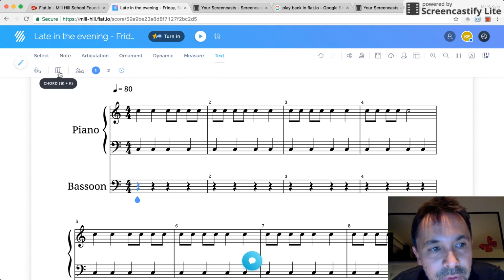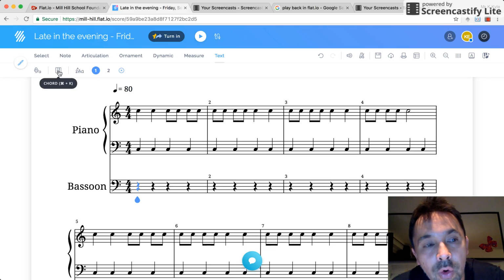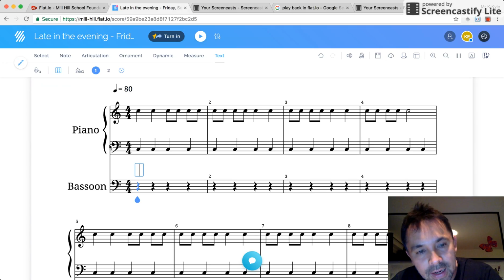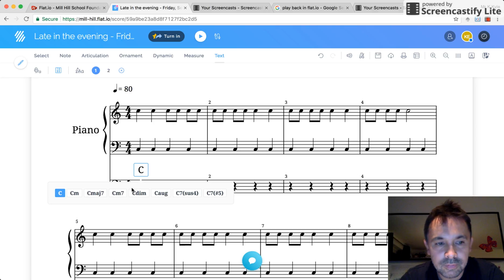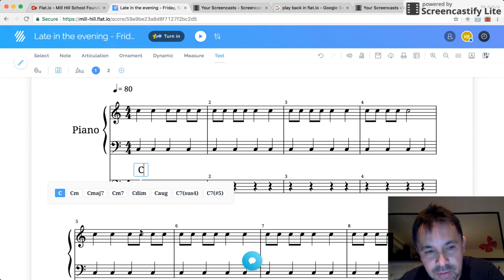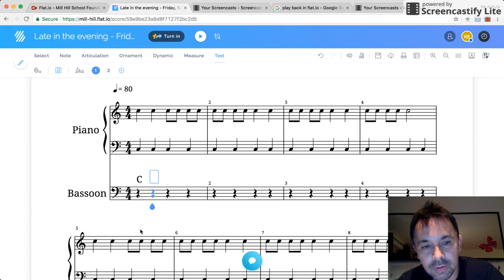And we're going to find this symbol here, which is a guitar chord symbol. And we're going to click on it. And it gives us a box just here. And in that box, I'm going to put the letter C, which is the chord of C. And then I'm going to press enter because I'm happy that that first bar is going to be a chord of C. Brilliant.